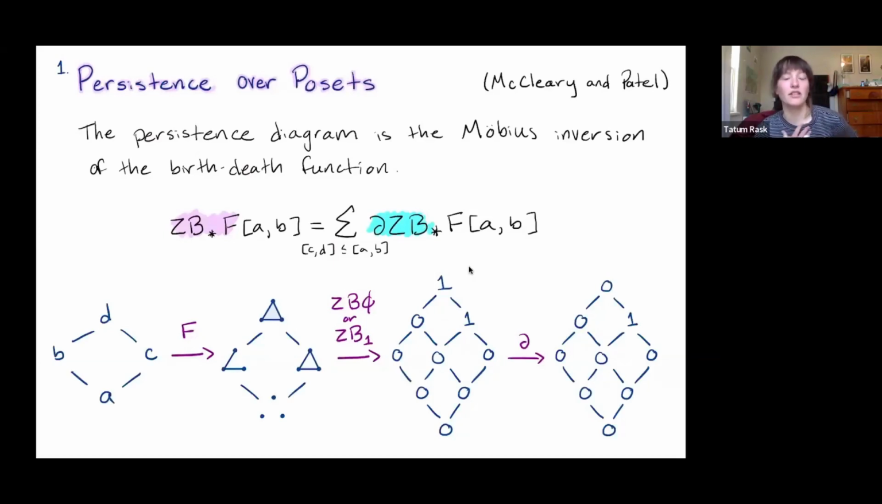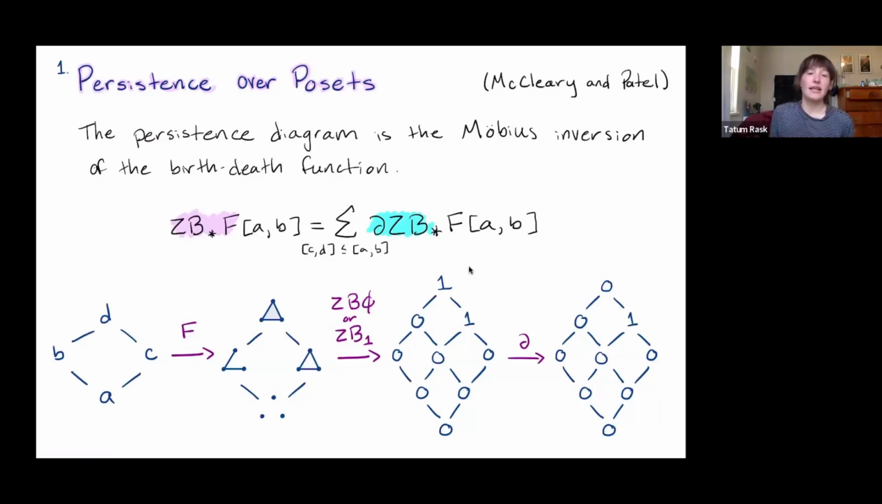I'm highlighting this equation because I want to point out that the Mobius inversion is also known as the combinatorial derivative, because if you stare at this equation a lot, it looks a lot like a discrete version of the fundamental theorem of calculus, right? It looks like we're integrating the derivative and we get back our original function. So often this is called the combinatorial derivative.